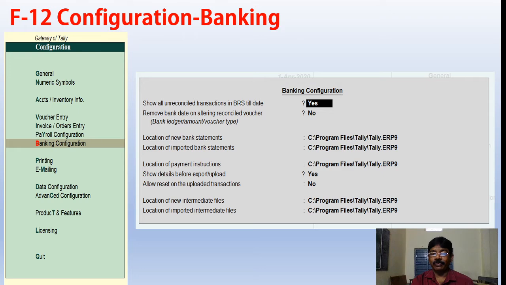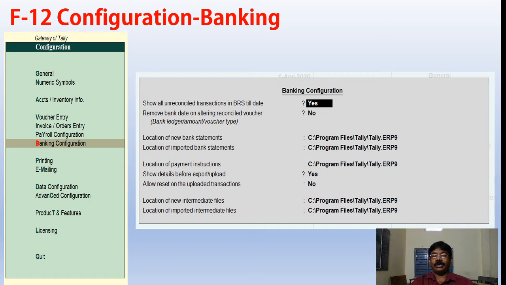Payment instructions: if we instructed the bank to pay all wages and transfer them to our labor's accounts, or transfer salaries to our employees' accounts, that direction letter will be saved in this folder and file. Show details before export or upload: before exporting the banking transactions, banking files, it will be shown.